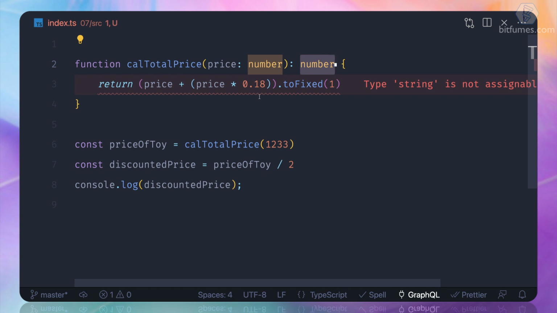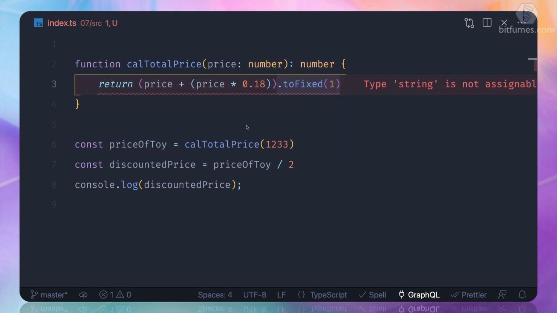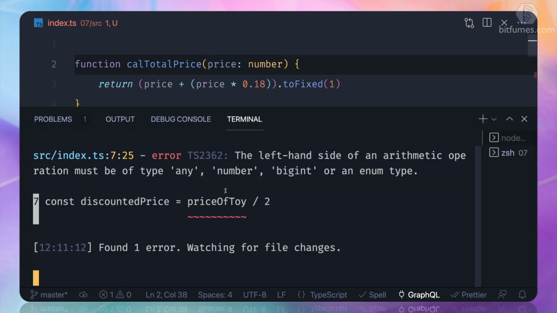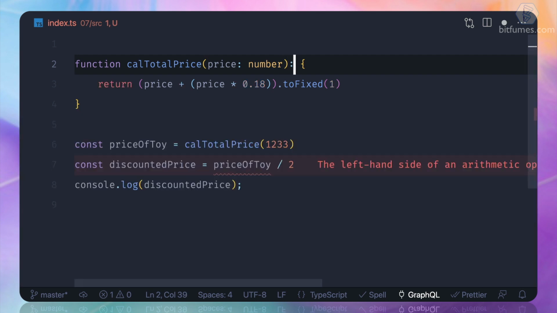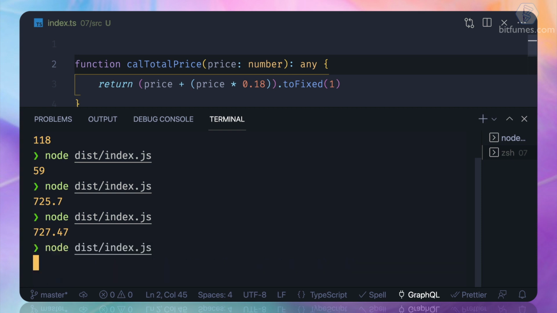So now at this place you can see toFixed is not going to work. So how can we solve it? Remember what it says when we didn't have that. At this point it says that it could be any, number, bigint, or enum. So we can add the return type as any. This is going to solve all our problems.